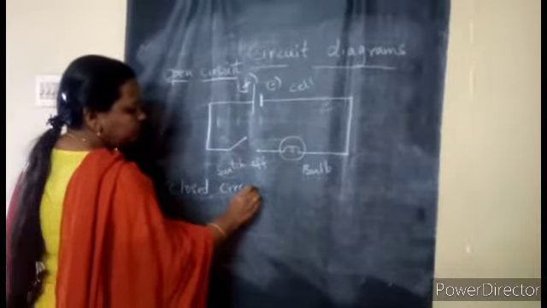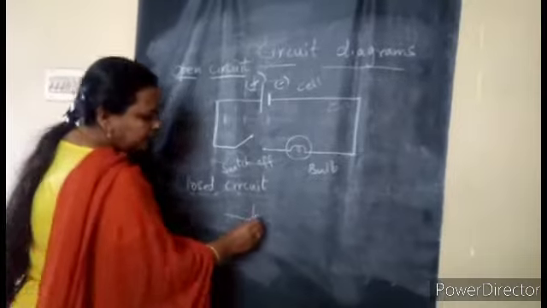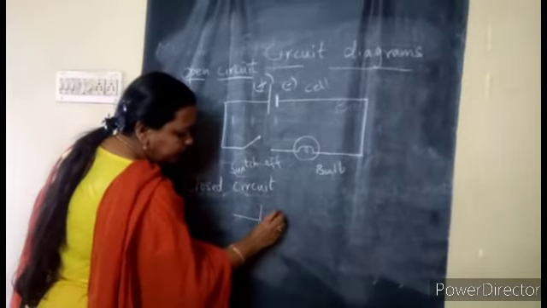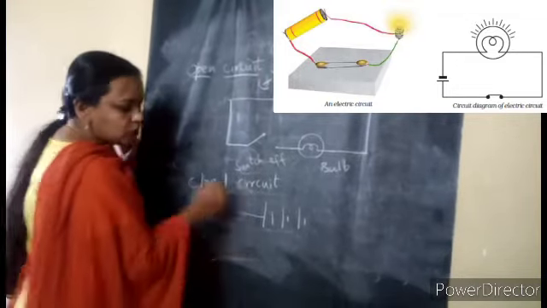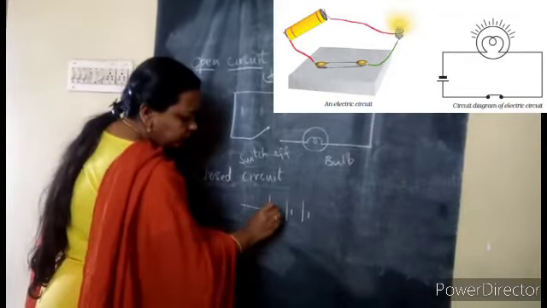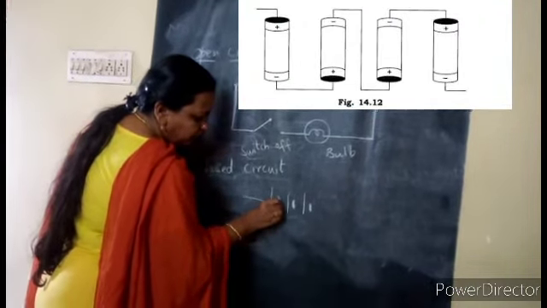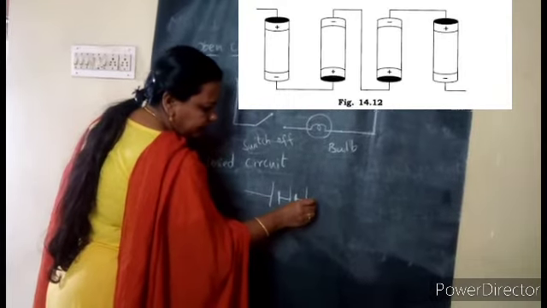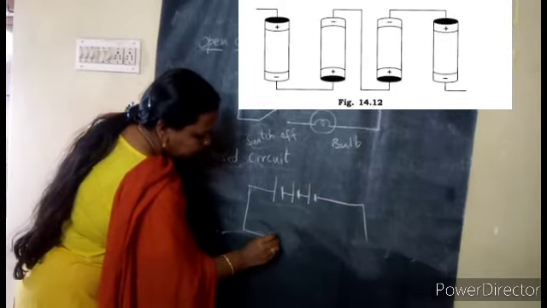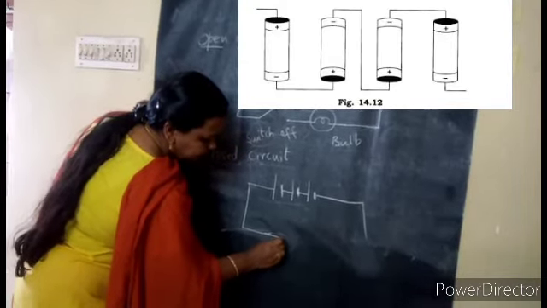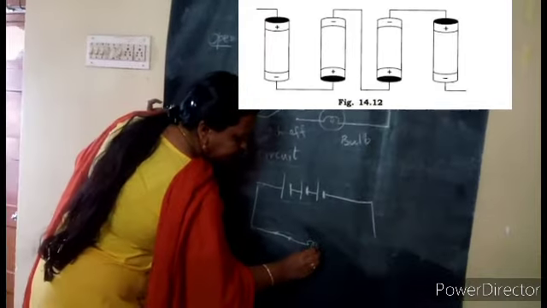A closed circuit you can all easily draw now. Now we will take a battery. A battery is made up of two or more cells. How to connect them is very important. Whenever you draw the small line, you draw it thicker. Now negative to positive, negative to positive, and then as usual, since it is a closed circuit, the switch should be closed, and then the bulb.